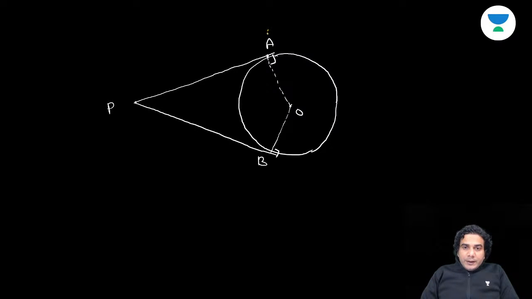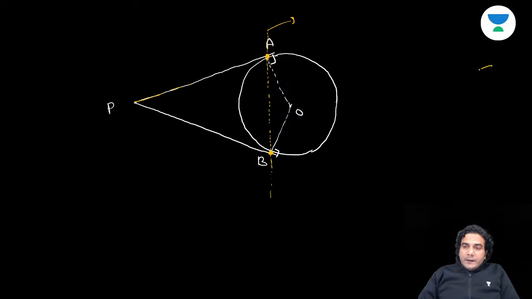If I join A and B, this yellow line is called the chord of contact. This is a chord made by joining the points of contact.